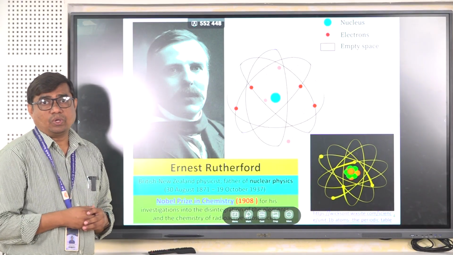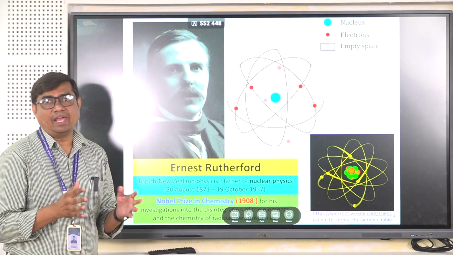This model is based on the classical theory of planetary motion.